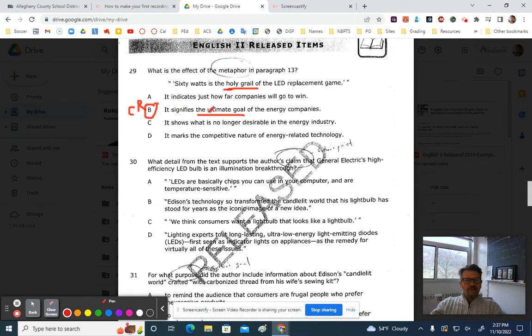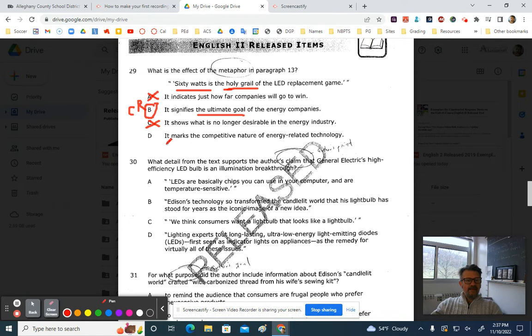All right, now what's wrong about the other ones? It indicates just how far companies will go to win. This has the wrong tone. All right, so we're going to put that as a strike. That's pretty negative. This is a very positive statement. It shows what is no longer desirable in the energy industry. I'm going to put that as a second strike because 60 watts is exactly what is desirable. It's the holy grail. It's what everybody's looking for.